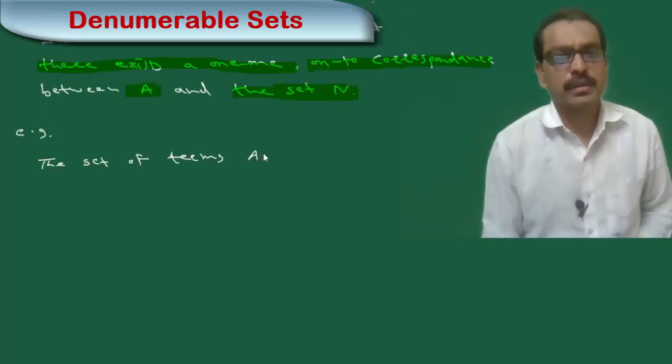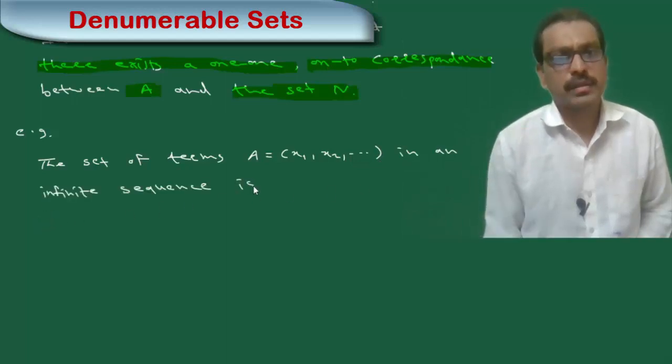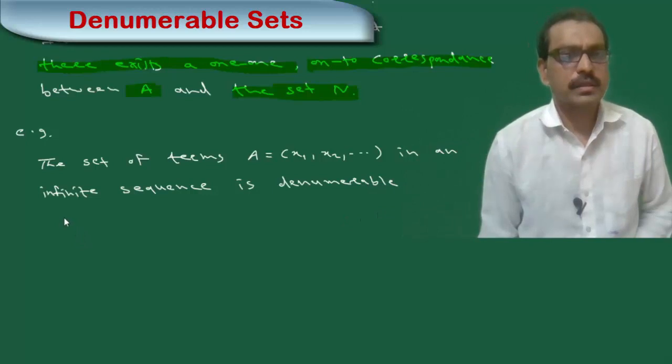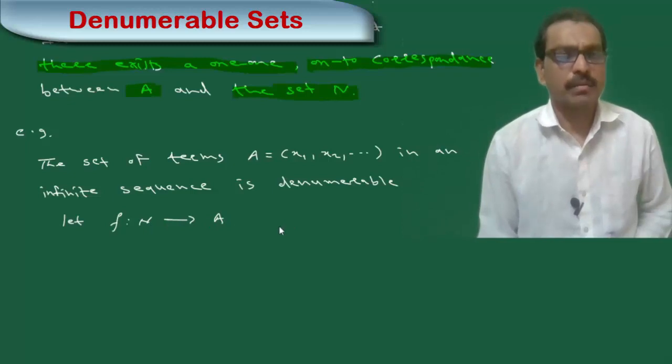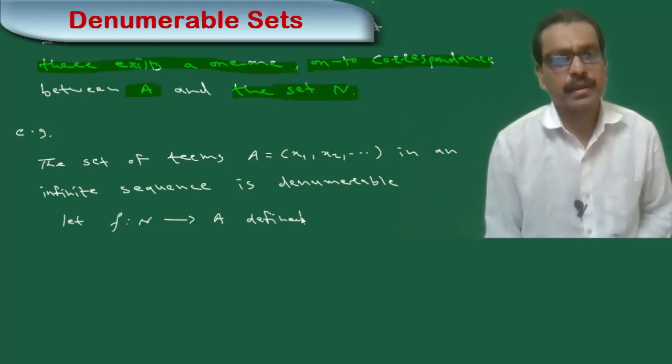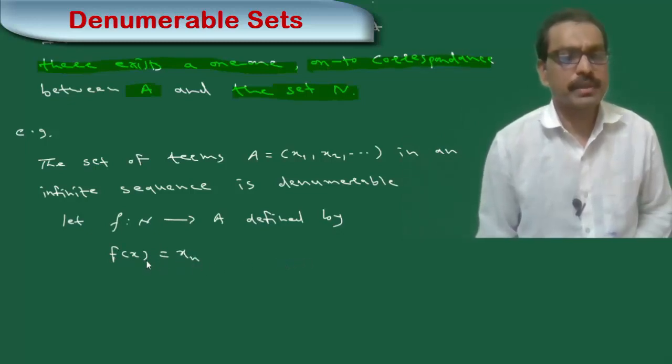the set A equal to x1, x2, and so on, an infinite sequence, is denumerable because here we define a map f from N to A, from the set of natural numbers to the set A, and this map is defined by f of n is equal to xn.